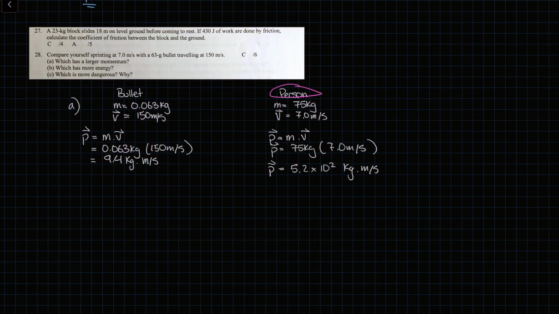Okay, part B. Which one has more energy? We are talking about kinetic energy, which is described by the famous half mv squared. We'll do it for the bullet.